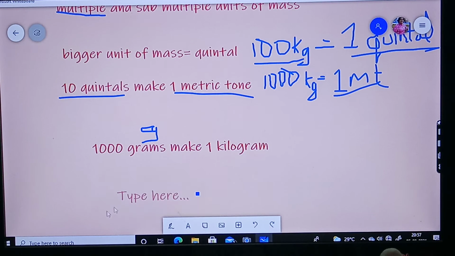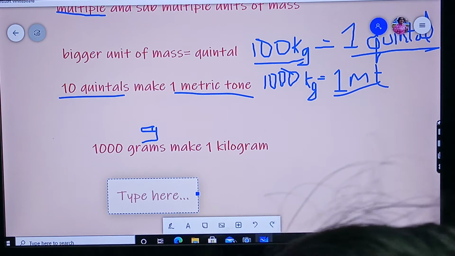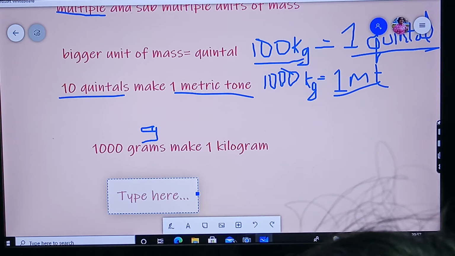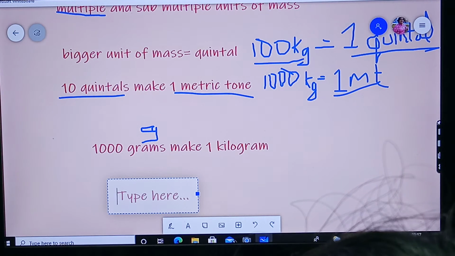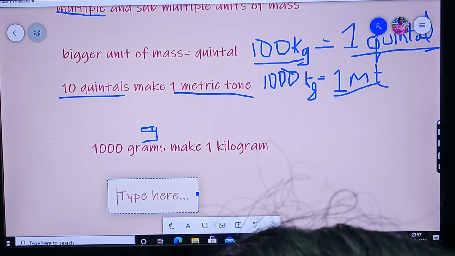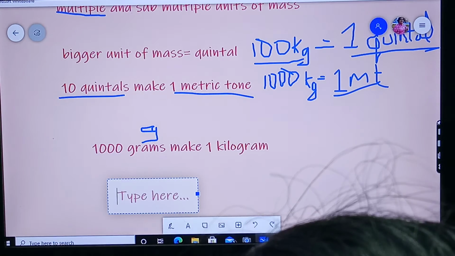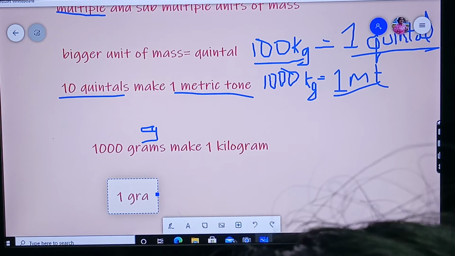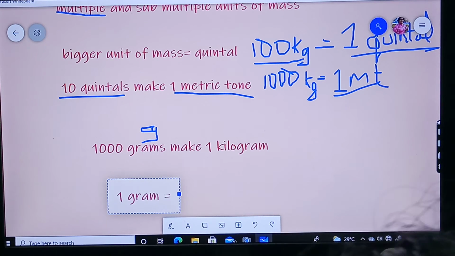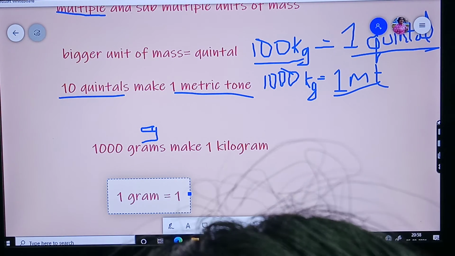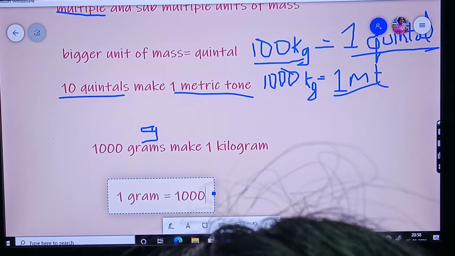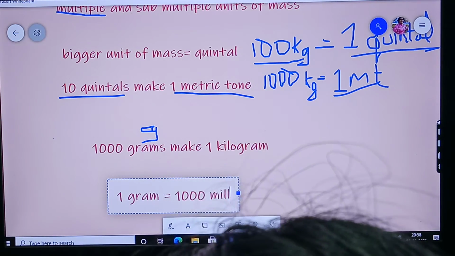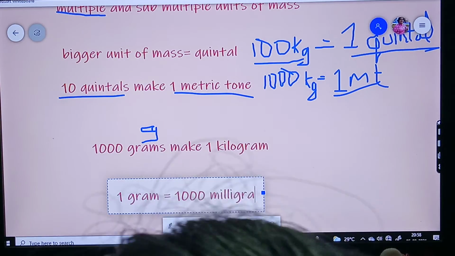Another small unit is milligrams, the smaller unit. 1 gram is equal to 1000 milligram.